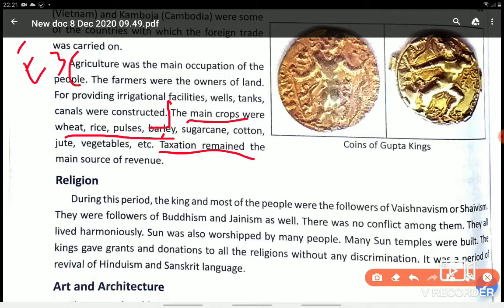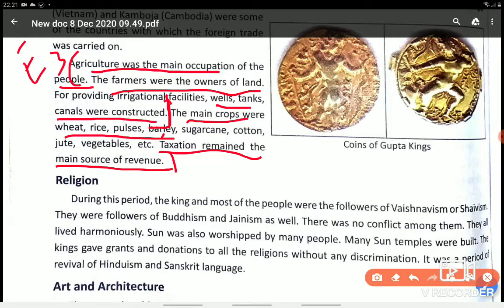And taxation was the main source of revenue. So agriculture was the main occupation of the people. Farmers were the owners of land. For irrigation facilities, wells, tanks, canals were constructed. This is your first point. Second point, irrigation, you will write. Third point, you mention the crops which were grown. And fourth point, you write taxation was the main source of revenue. Okay.